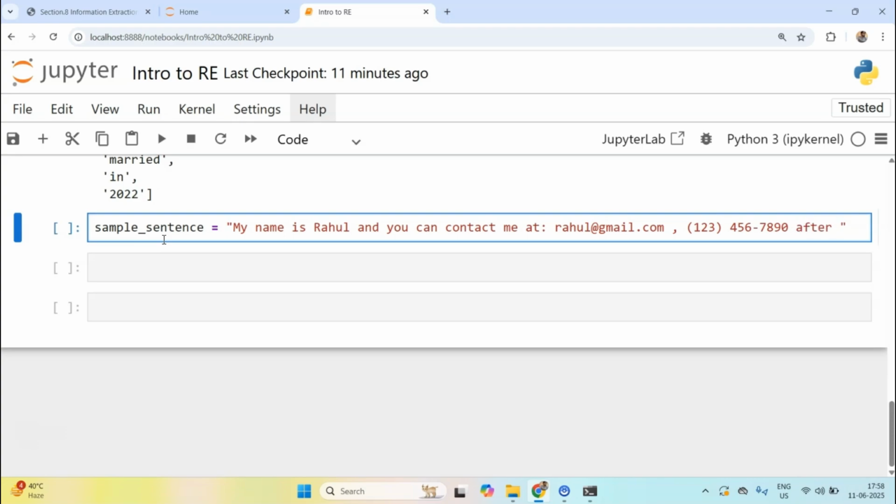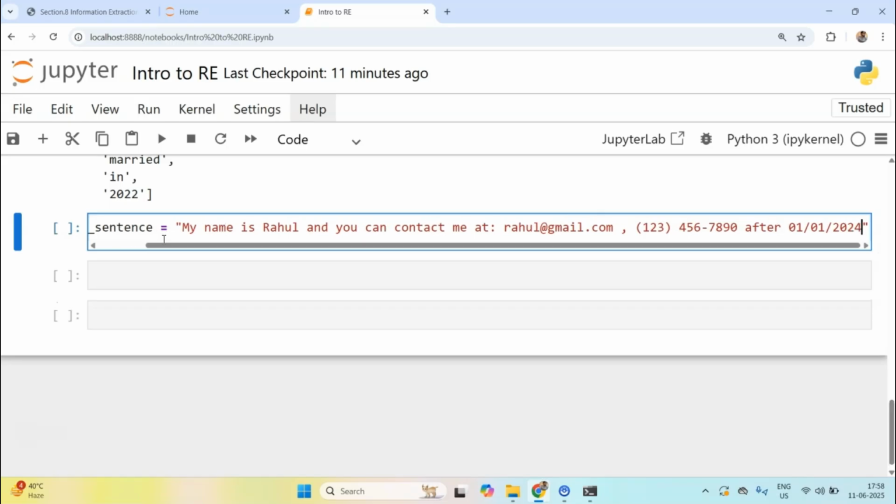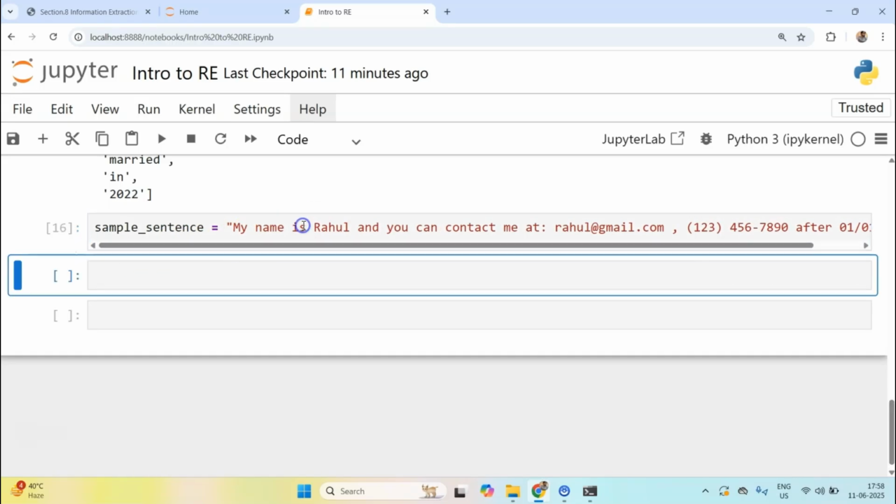After that, 01/01/2024. Okay, so now let's parse this.